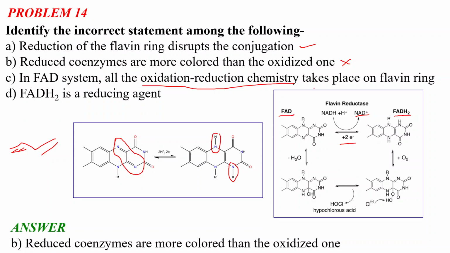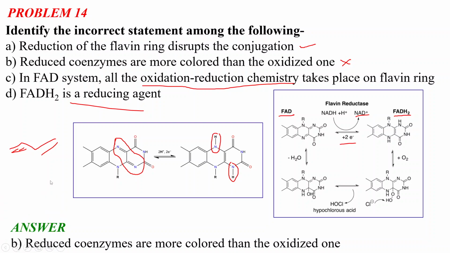The third option is correct, because the oxidation reduction is taking place in the flavin ring, and FADH2 is the reducing agent. We all know it is correct, because FADH2 is the reducing agent, and it reduces substrates and gets oxidized to FAD. Okay. So I think it is clear.